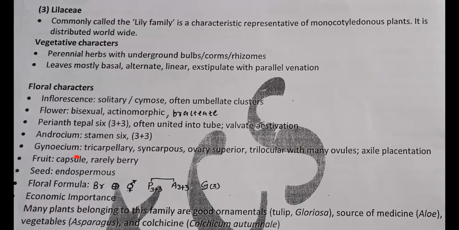Seeds over here, monocots generally have endospermic seed, right? So fruit, remember, capsule, rarely berry. In case of Solanaceae, both capsule and berry. Seeds, endospermic. Now, when we write the floral formula, in the given floral diagram,